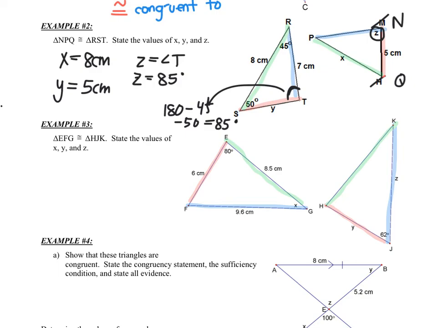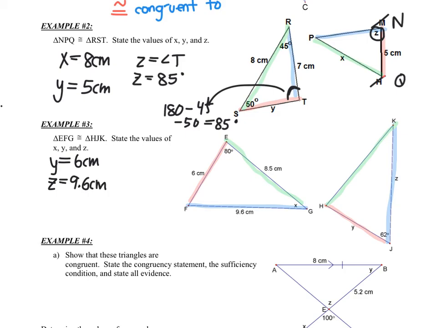So let's see if there's some easy things I can solve for first. Well, I know my red lines match, which means Y should equal 6 centimeters. I know my blue lines match, which means Z should equal 9.6 centimeters.